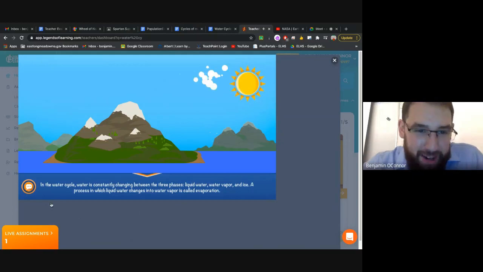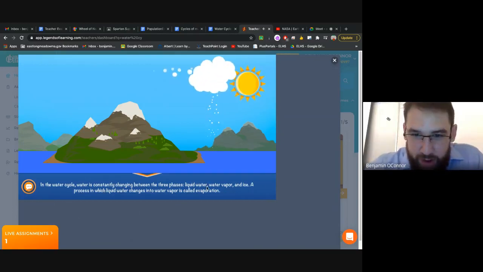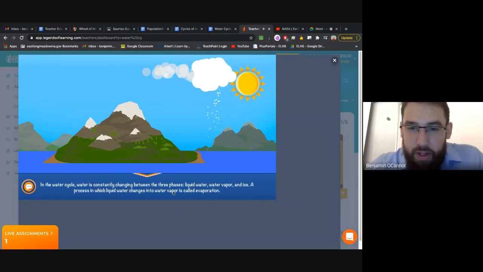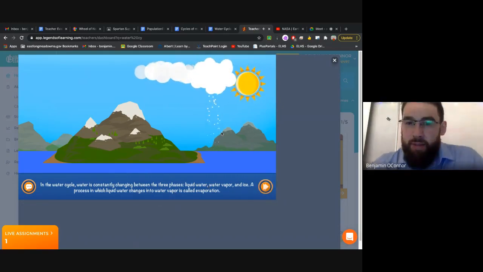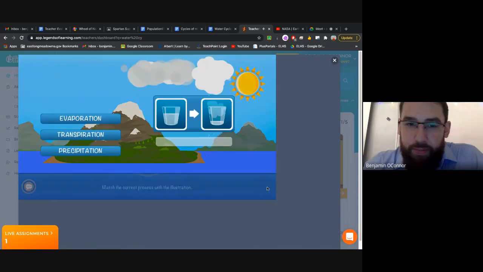In the water cycle, water is constantly changing between three phases: liquid water, water vapor, and ice. A process in which liquid water becomes water vapor is called evaporation. So the sun drives that evaporation.